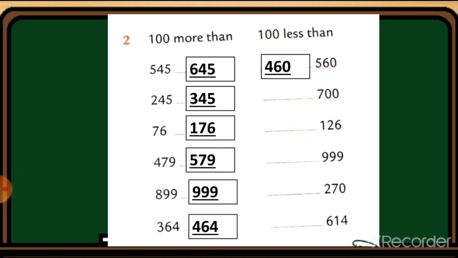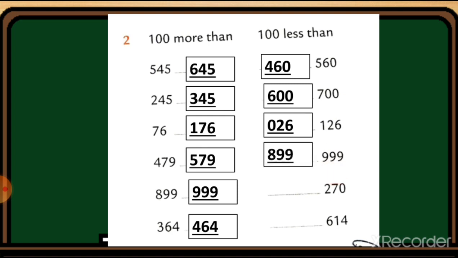560. So 460 will come. 700. So the answer 600 will come. 126. So the answer 26 will come. 999. So 899 will come. 270. So the answer 170 will come. 640. So 540 will come.